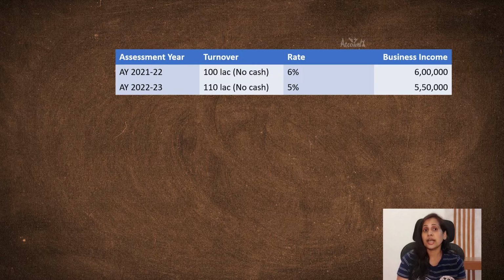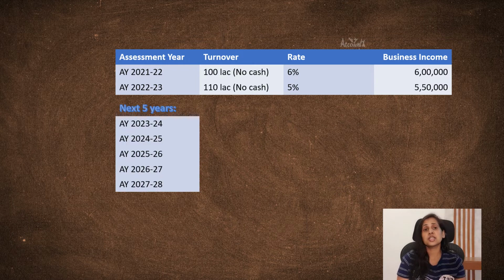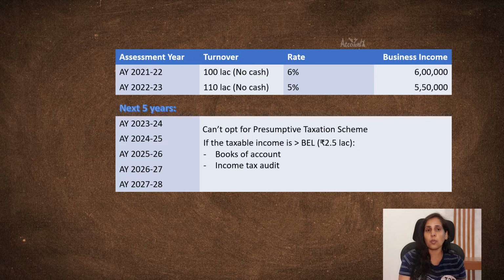As you have declared lower profits within 5 years since you have opted for this scheme, for the next 5 years, starting from assessment year 2023-24 to assessment year 2027-28, you will not be able to opt for this presumptive taxation scheme.